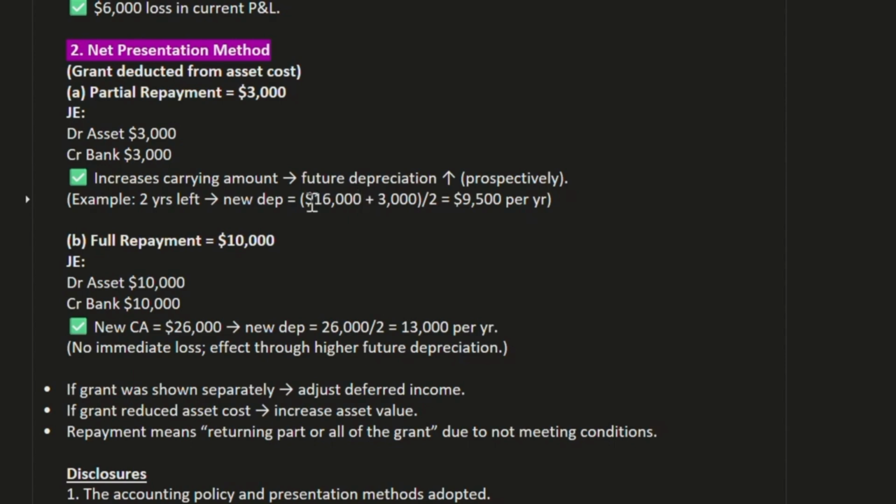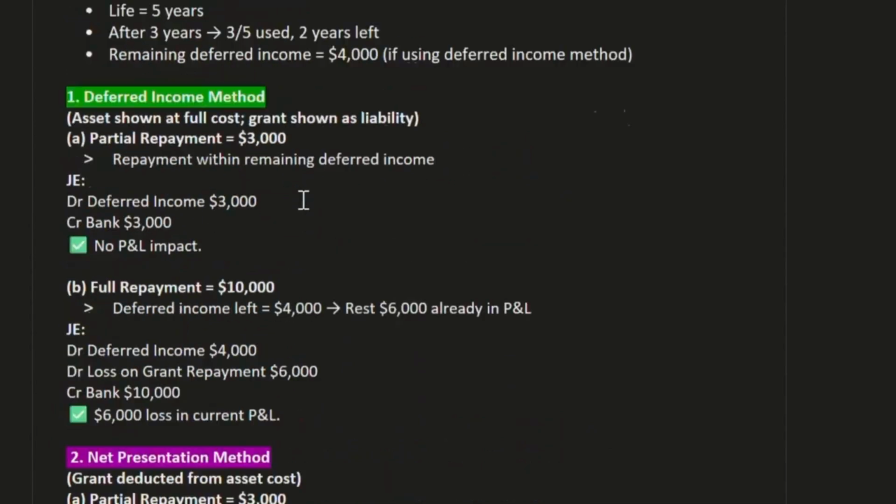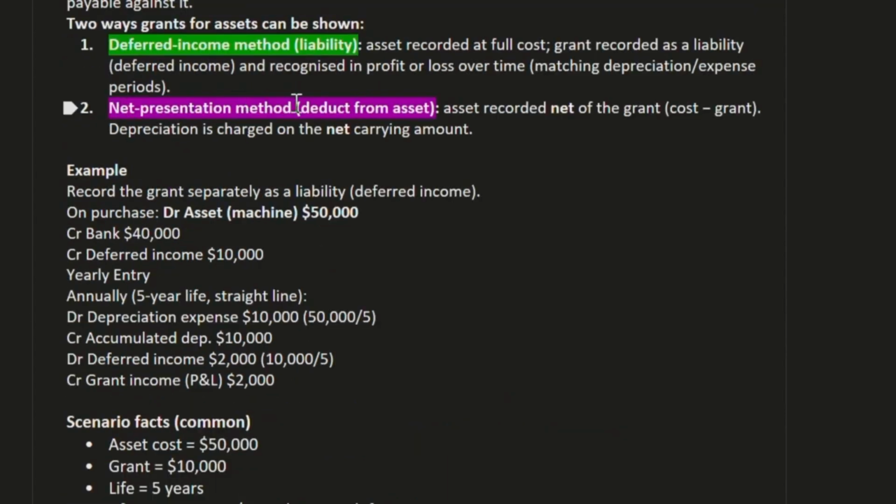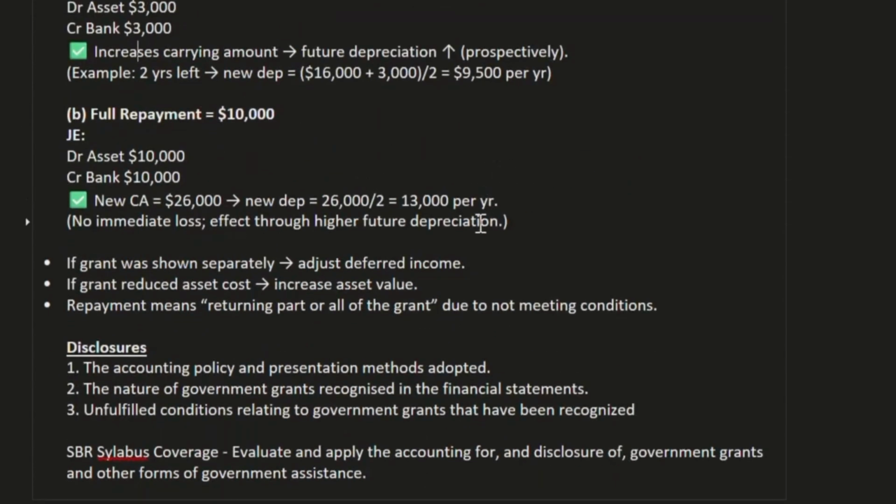The asset cost is 50,000 and the grant amount is 10,000, so net off will be 40,000. Under the net presentation method, the asset is recorded net of the grant, cost minus grant amount. Depreciation is charged on the net carrying amount, so the net carrying amount will be 40,000. For that reason, we are doing 16,000 plus 3,000 divided by 2, 9,500 per year depreciation.